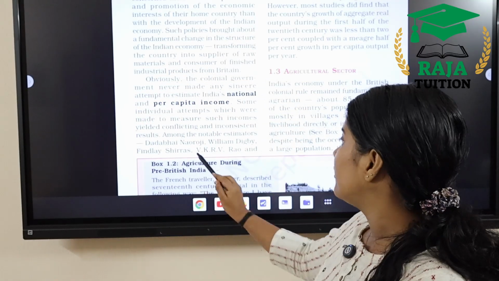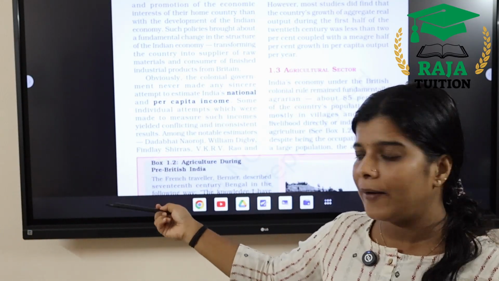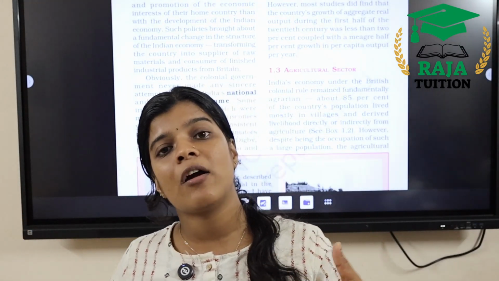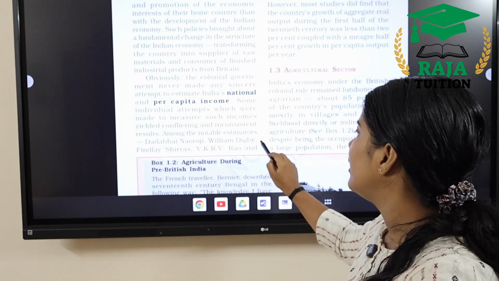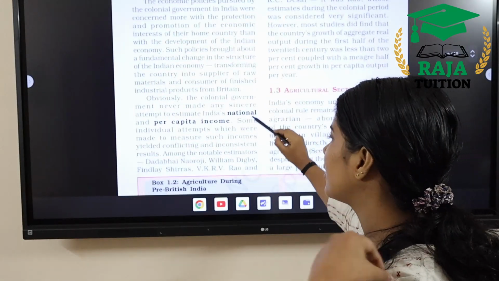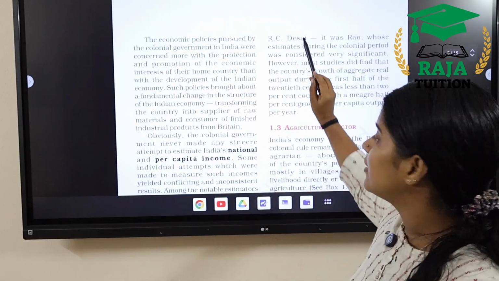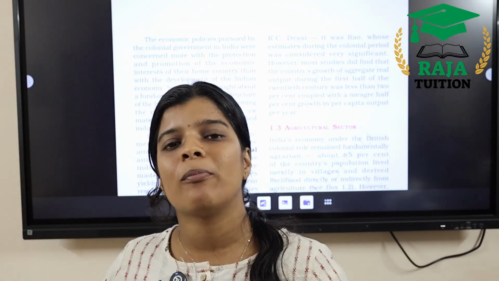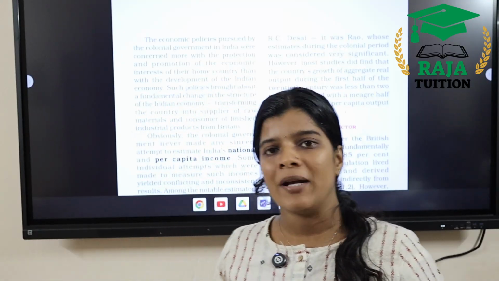But some economists, like Dadabhai Naoroji, whose name is given in the textbook itself, are notable estimators of the national income and per capita income of our country at that time. While the British government did not attempt to measure the national income, notable estimators like Dadabhai Naoroji, William Digby, Findlay Shirras, VKRV Rao and R.C. Desai gave importance to measuring national income at the time when the British governed, while the British ignored even a single attempt to measure it.